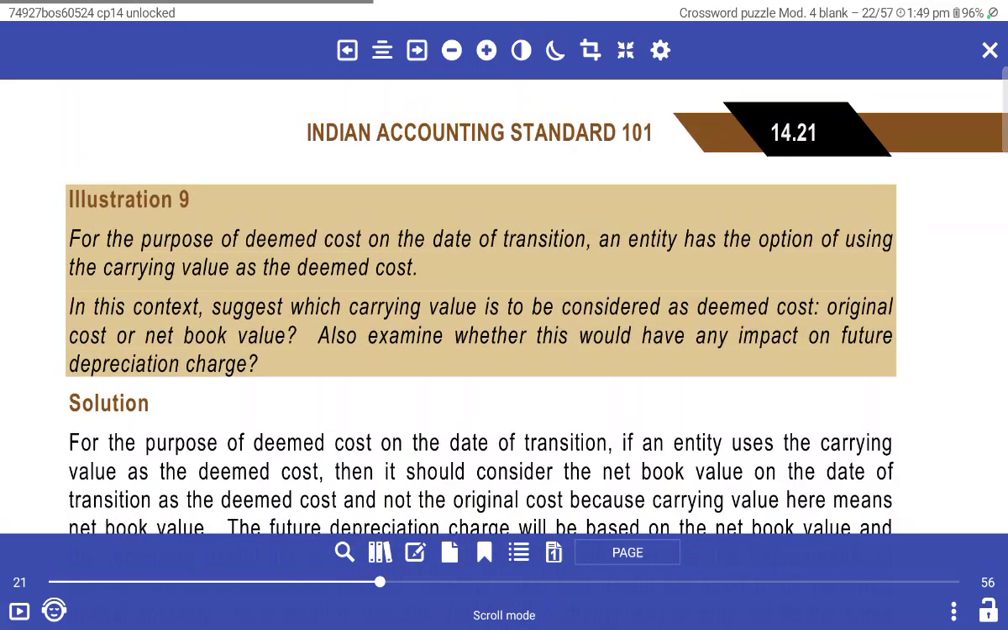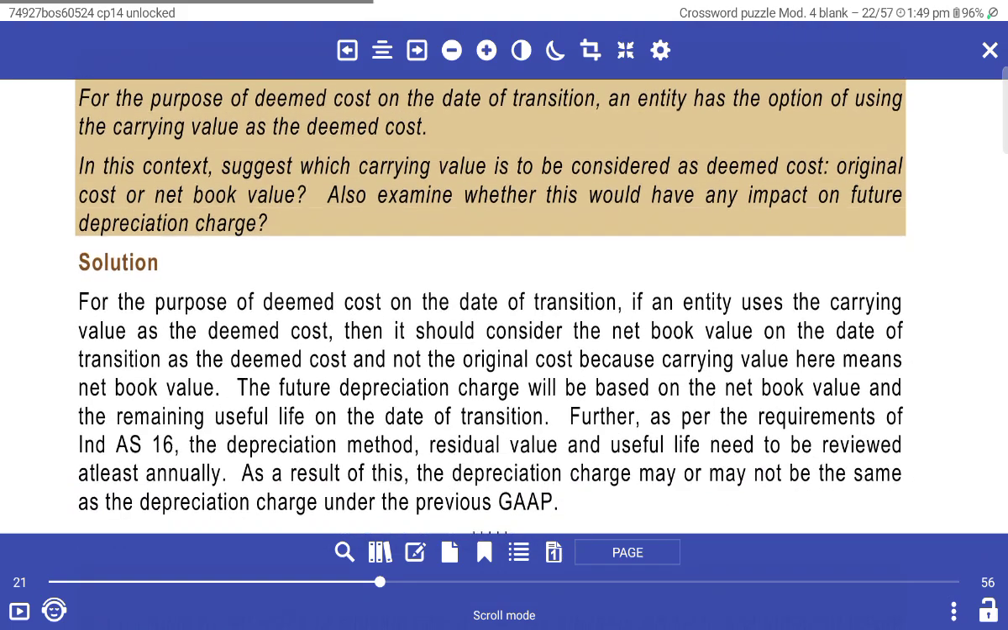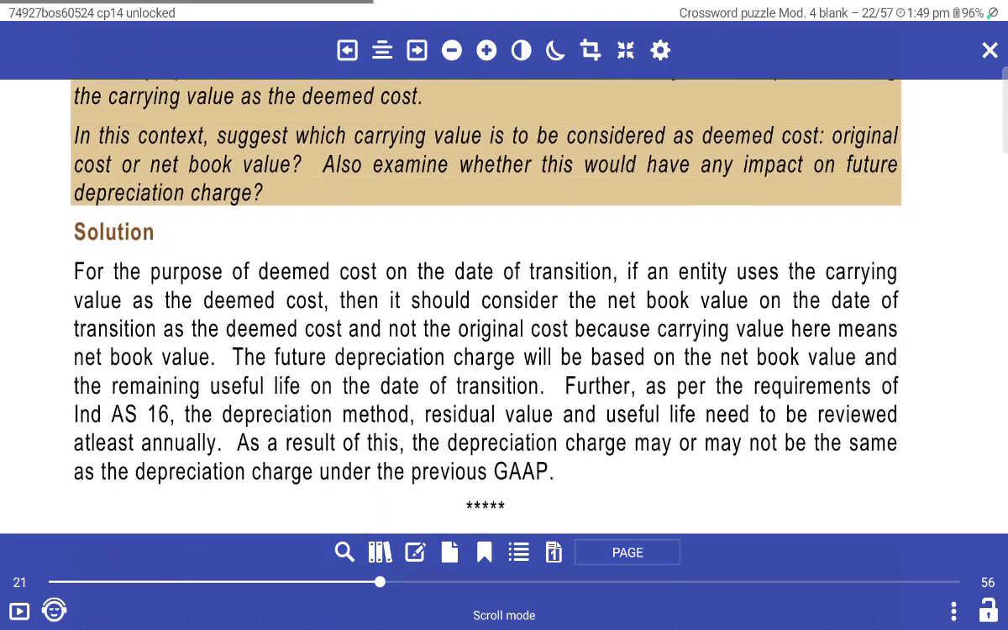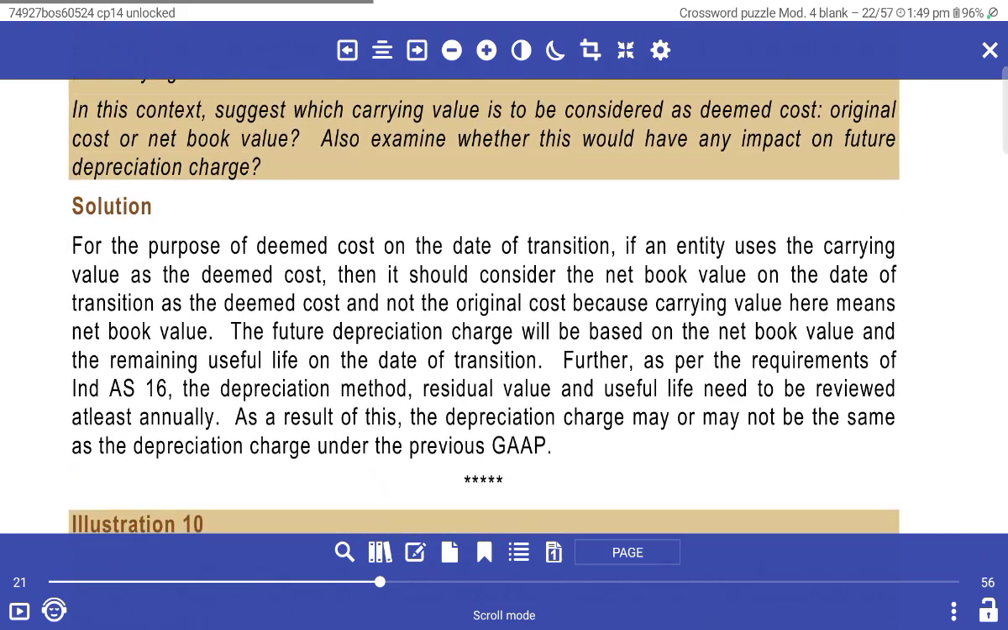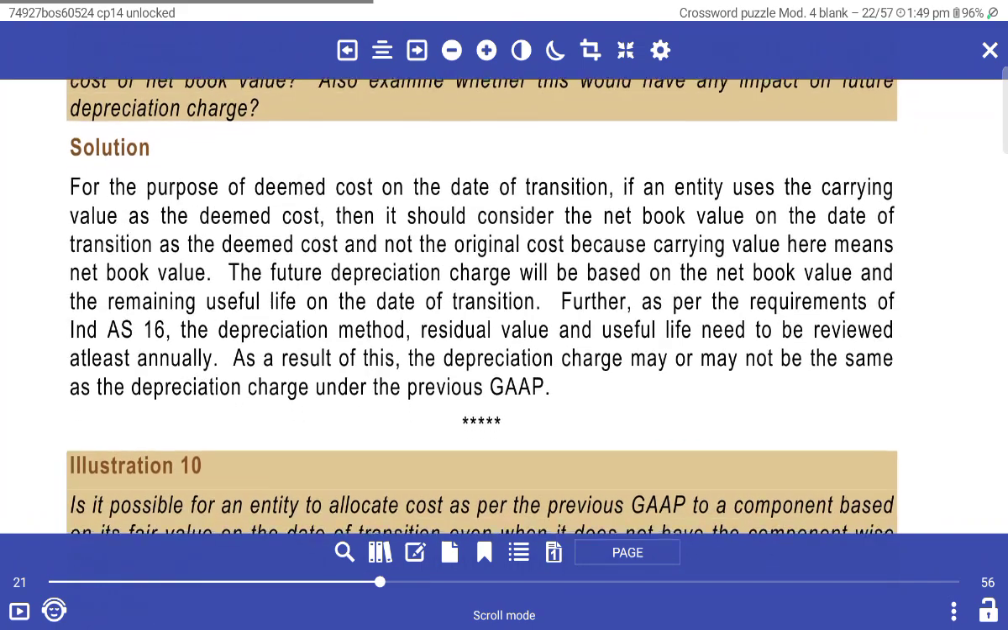Illustration 9: for the purpose of deemed cost at the date of transaction, the entity has an option to use the carrying value as the deemed cost. In this context, considering the carrying value as the deemed cost, meaning original cost or book value, it should also examine whether there would be an impact on future depreciation charges.